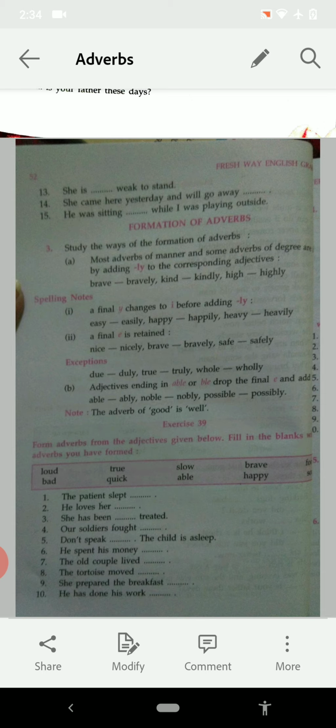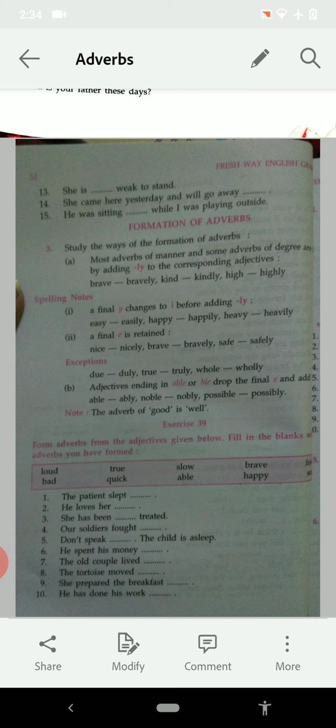Means mostly we have to add ly to the corresponding adjective and then we frame the adverb, just as brave, bravely, kind, kindly, high, highly.